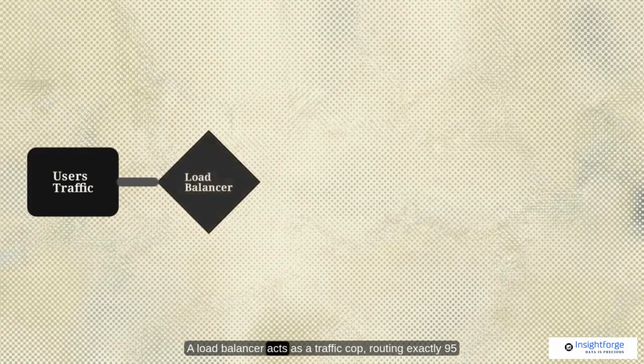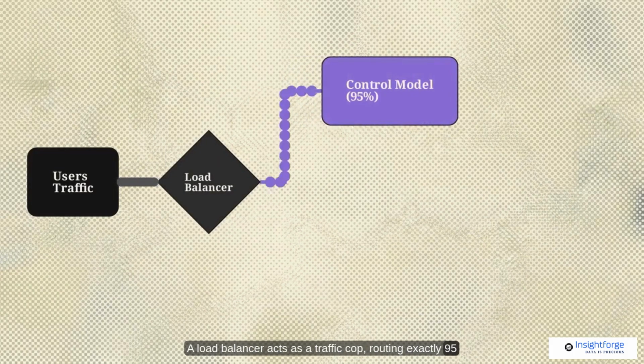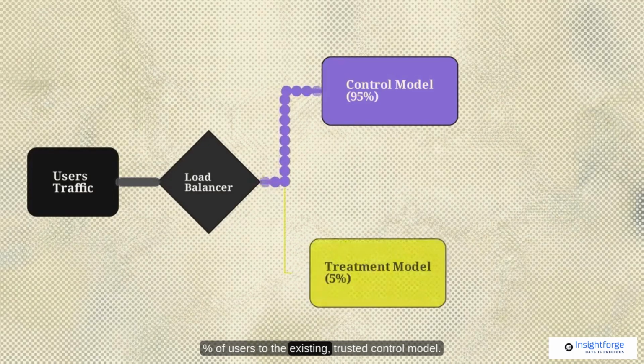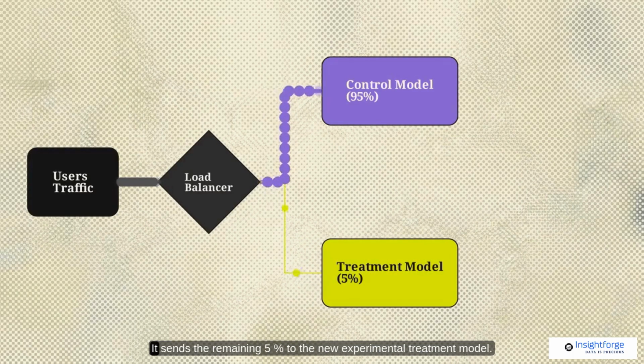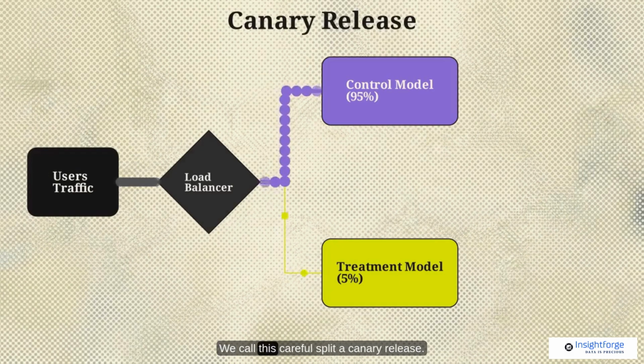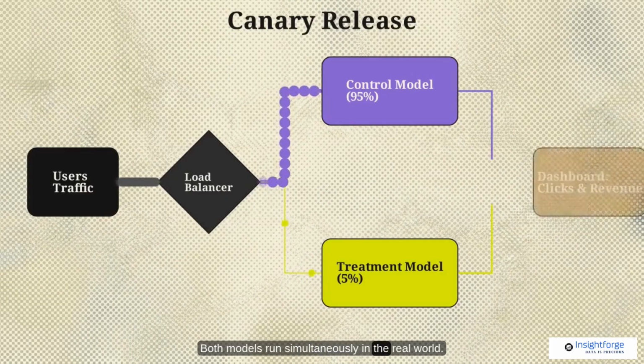A load balancer acts as a traffic cop, routing exactly 95% of users to the existing, trusted control model. It sends the remaining 5% to the new experimental treatment model. We call this careful split a Canary release. Both models run simultaneously in the real world.